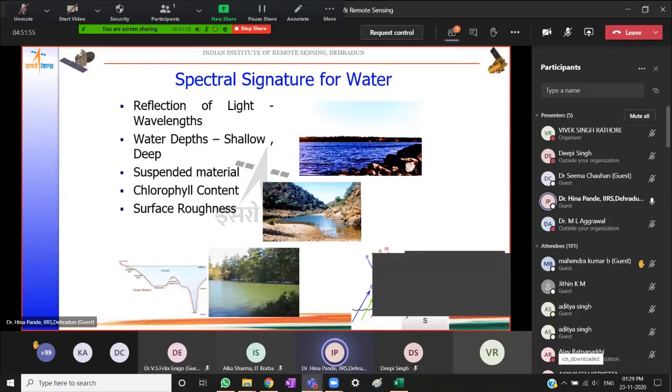whether it be in that region of the spectrum. So as interpreters, what we basically need to keep in mind is which region of the spectrum we are using for sensing or capturing the image, and what is the physical condition of the object compared to this wavelength region. This will dictate how we see the object or target or feature on the image in that region of the spectrum, that channel or that band of the image.